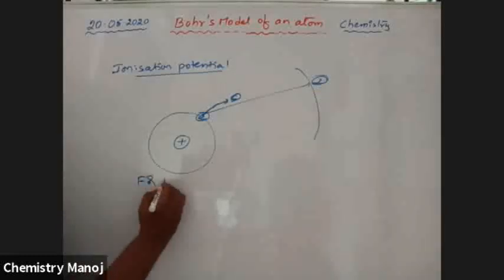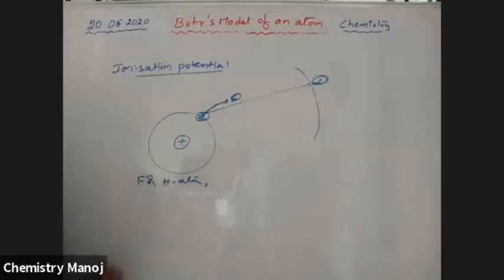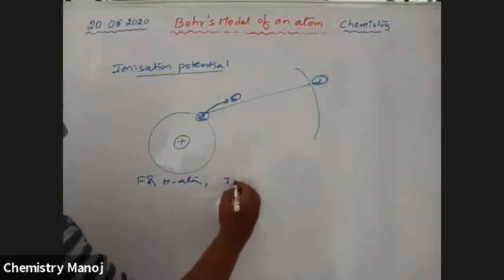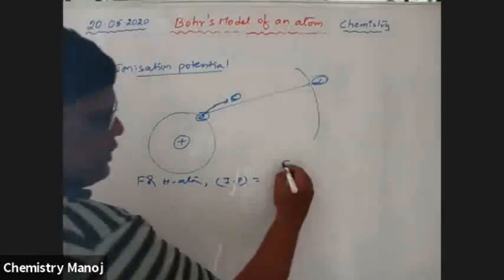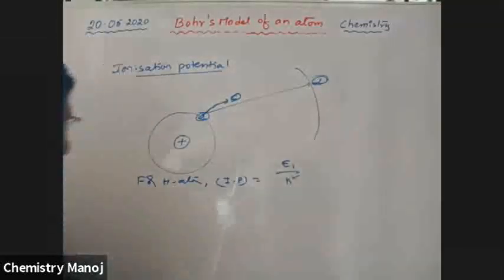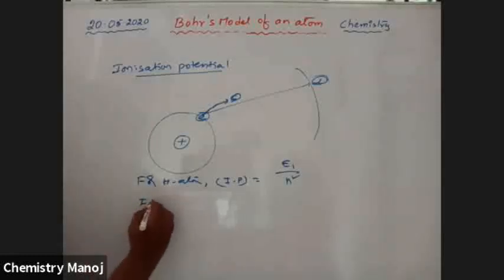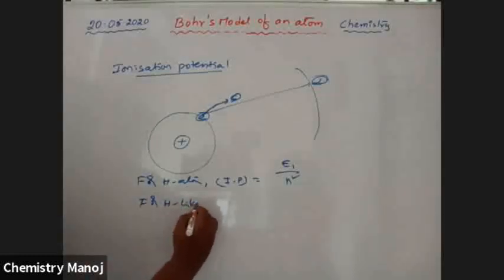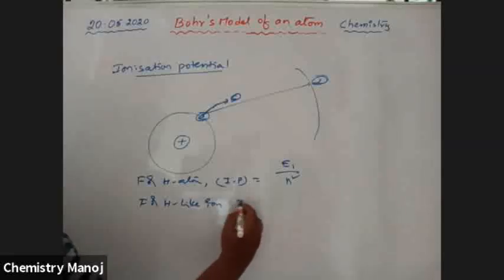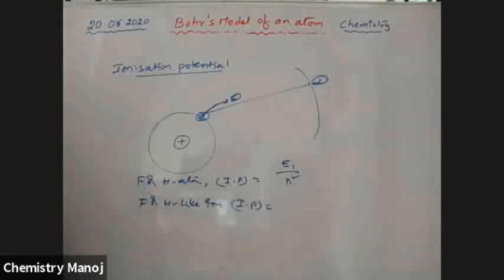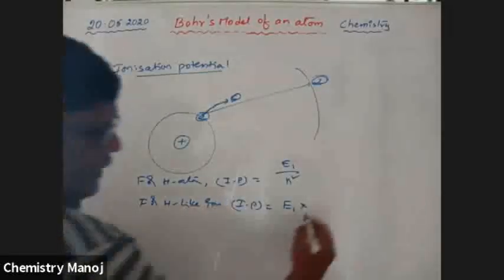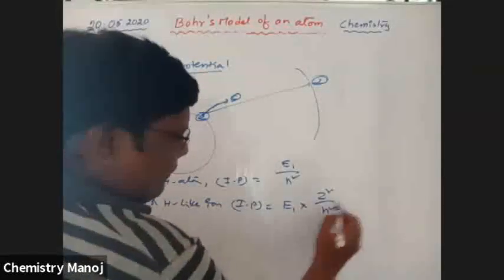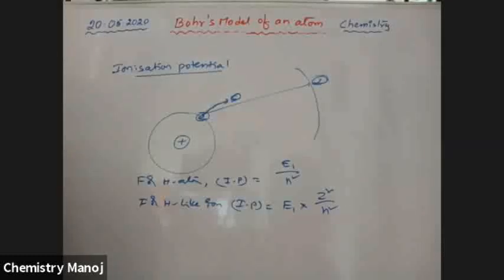Therefore, for a hydrogen atom, ionization potential is equal to the energy of first orbit by n square. For hydrogen-like ions, ionization potential is equal to E1 into Z square by n square.